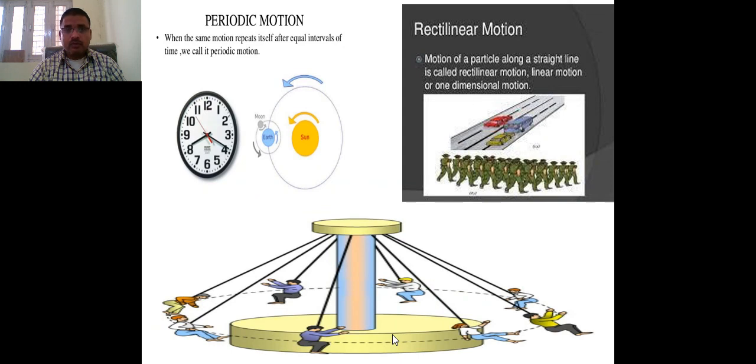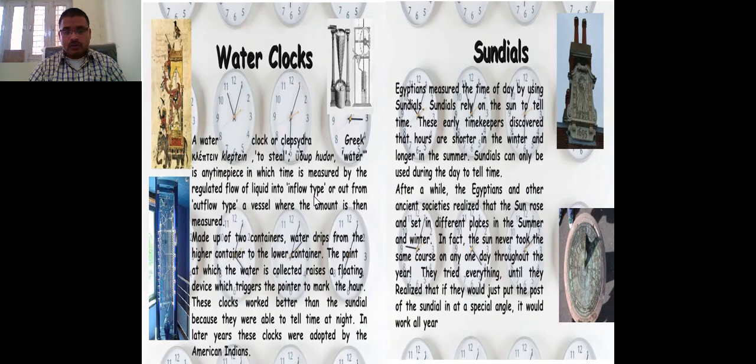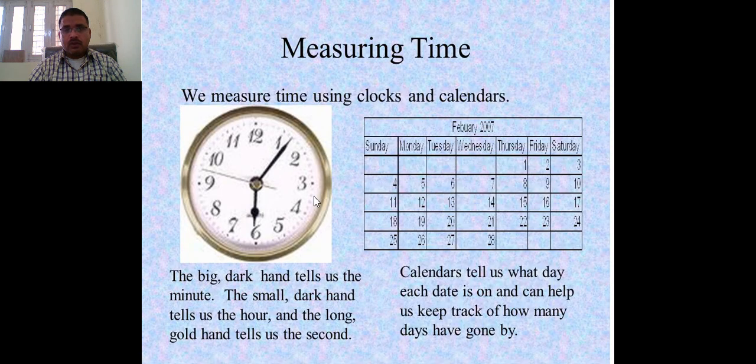Here I have written the same thing in a different format. You can observe that this is a circular motion, because the needle is moving from this position to this position about a fixed point. This is called periodic motion. Now this portion we will discuss tomorrow in the next class.